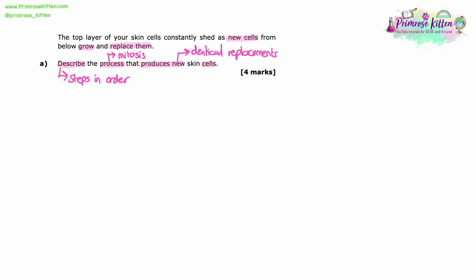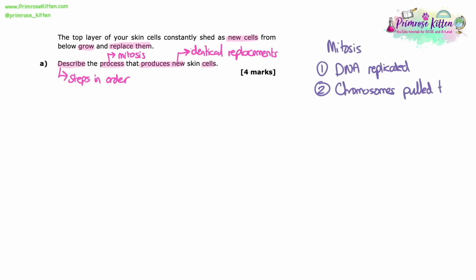So these are going to be identical replacement cells, which means that the process that produces these new cells must be mitosis. So it hasn't mentioned this anywhere in the question, so we're probably going to get a mark for just mentioning the word mitosis. So we need to make sure we say that. And then I would literally just write yourself a little plan of the stages of mitosis, write it out briefly, just so you know that you're happy with the order before we write our full answer.